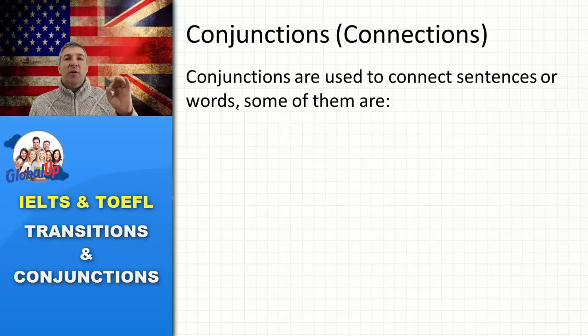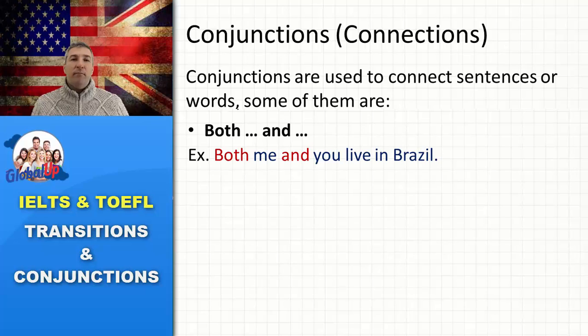Conjunctions are used to connect sentences and words. Some of them are "both... and," okay? So both me and you live in Brazil. We are including the two of them. Both you and me, or both me and you, live in Brazil.